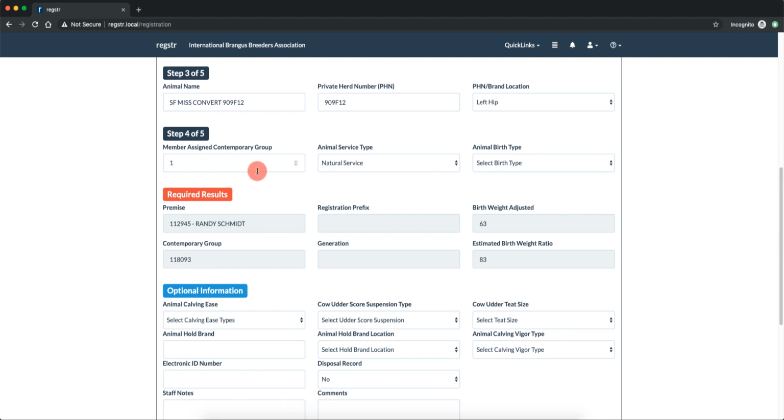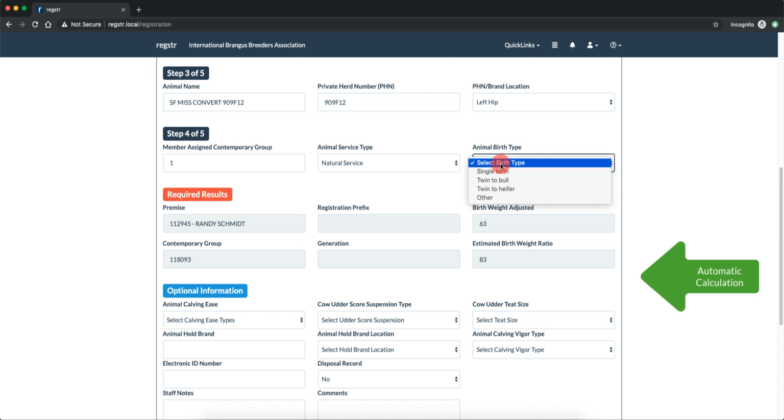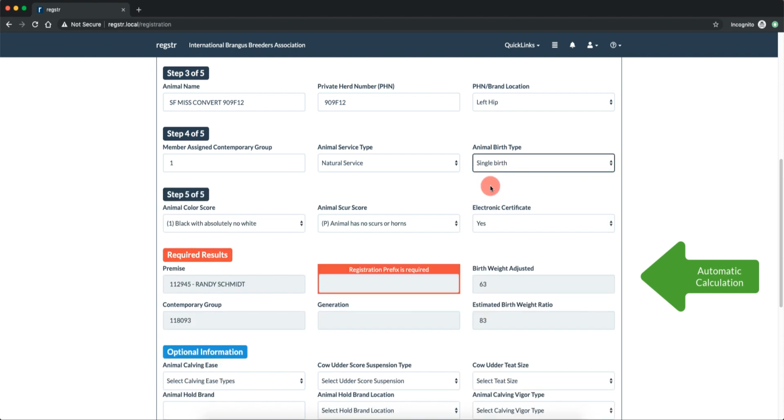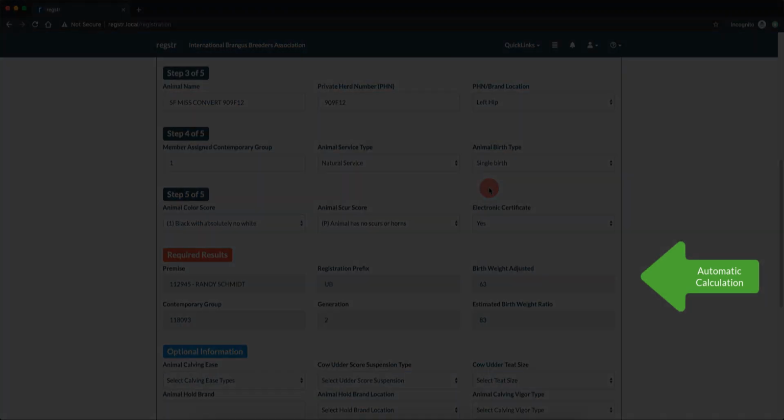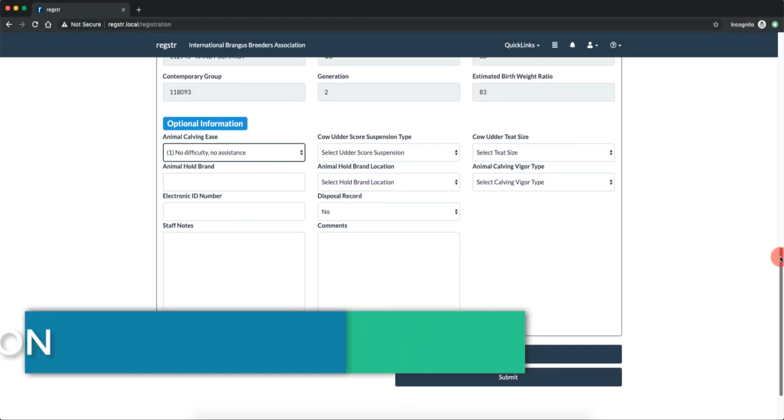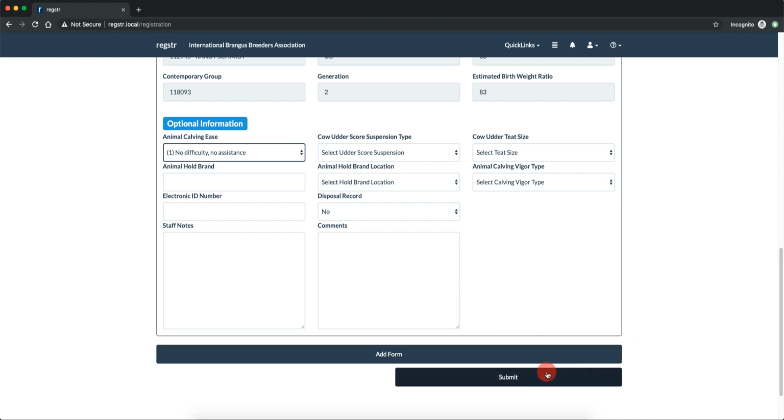In step 4, you can provide the member assigned contemporary group, service type, and birth type. In step 5, you will select the color and SCR score and provide certificate information. Optional information is not required, but highly recommended.